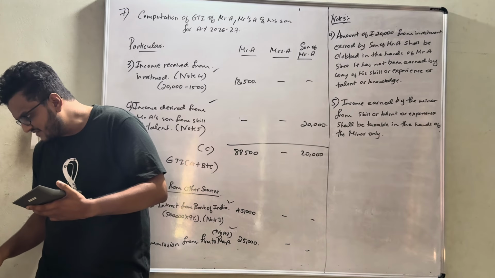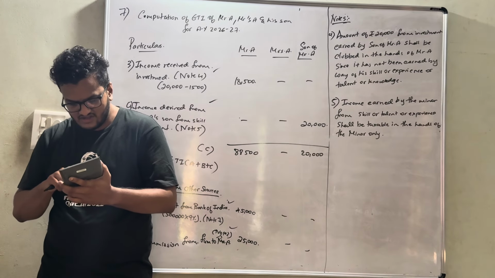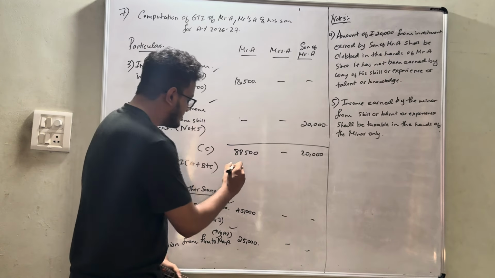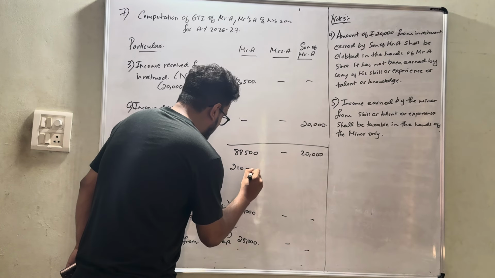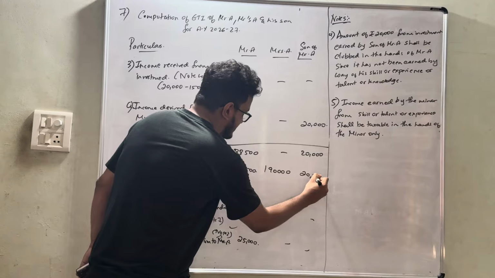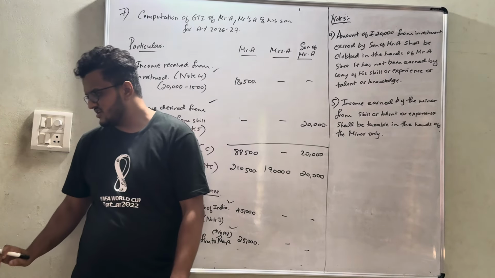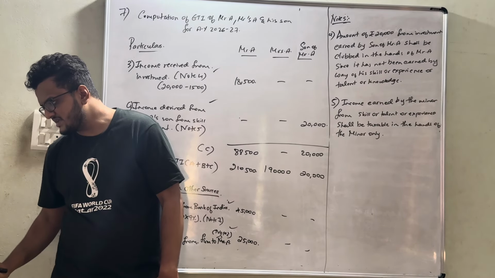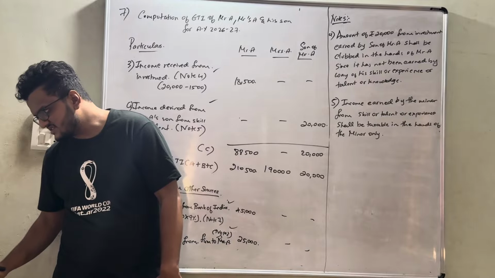That is nothing but 70,000 I believe. So 70,000, which would amount to 2,10,500. Okay, in this case it was only 1,90,000 and in the final case it is 20,000. Obviously gross total income has been computed in this case.